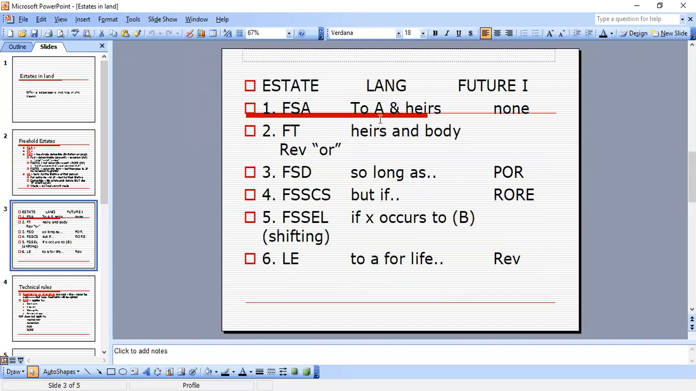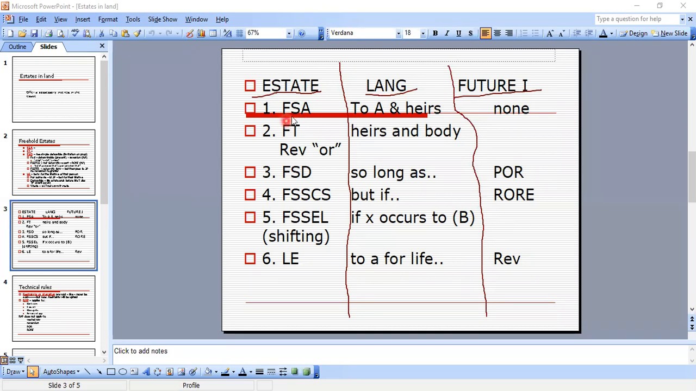And here's the actual chart I was talking to you guys about. Let me move my things here, they're kind of in the way. There we go. So here's the estate, the language that goes with that estate, and their future interest. So basically it's divided like this, which I couldn't do, so I'm going to do here now. Okay, so that's how it goes.